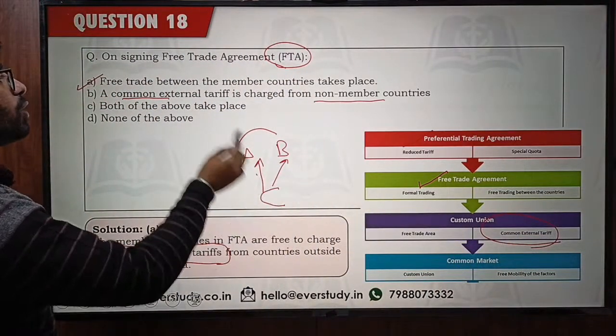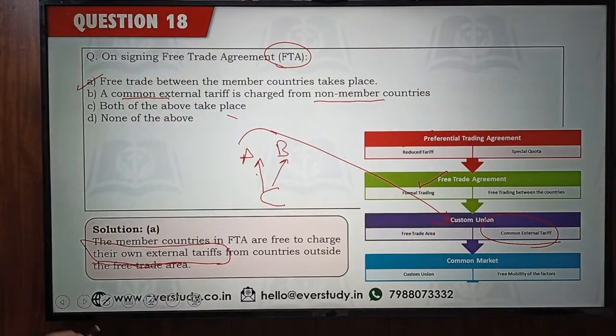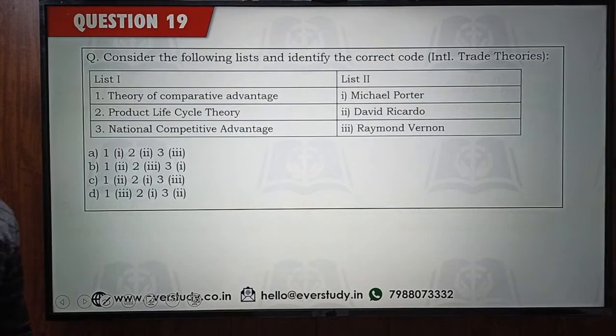This is something you have to remember, that the common external tariff basically comes in the customs union. Okay, quickly coming on to the next one. Let's quickly clear all the questions.